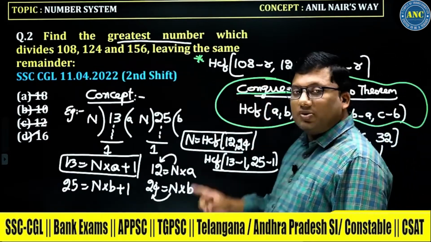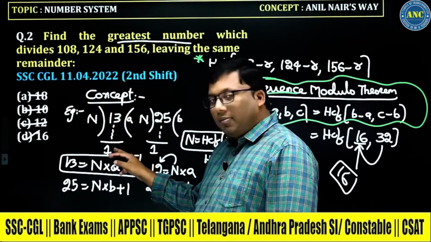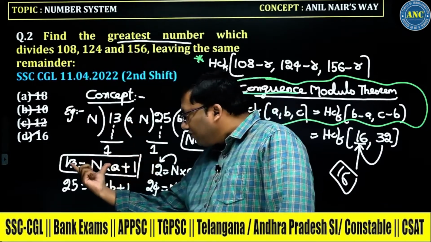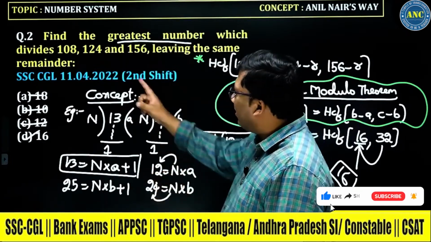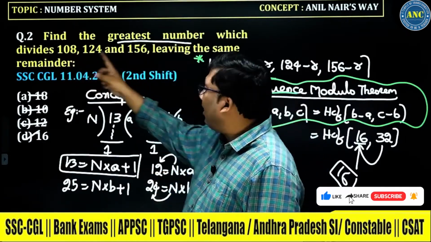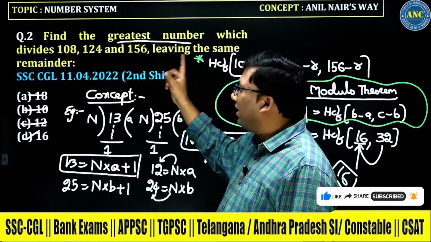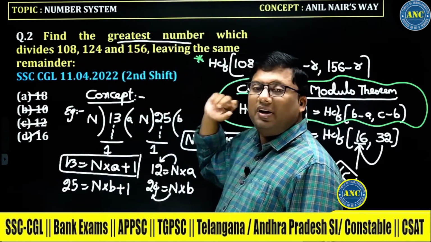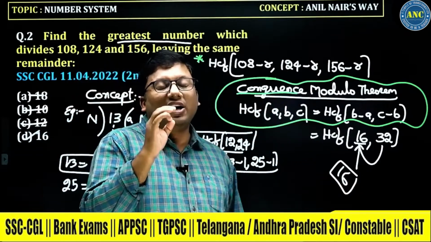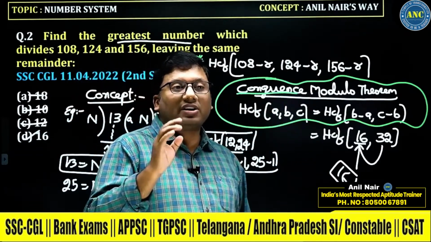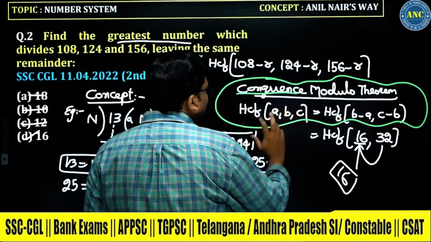Why did we get 108 minus 8? The number which divides 13 with remainder 1 means n is a factor of 13 minus 1, and n is a factor of 25 minus 1. So n will be a factor of 108 minus 8, of 124 minus 8, and of 156 minus 8. The HCF of any three numbers will be a factor of their differences, B minus A, C minus B.